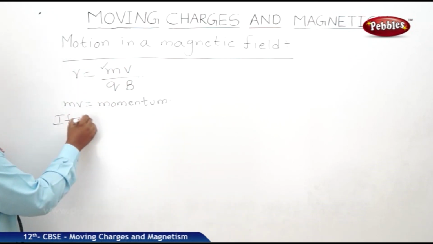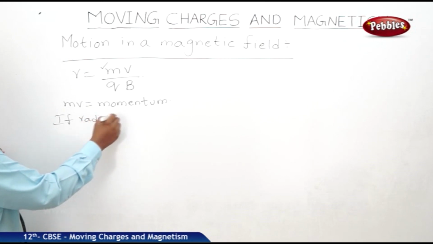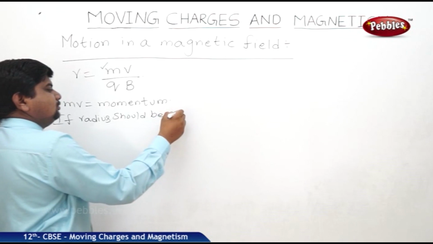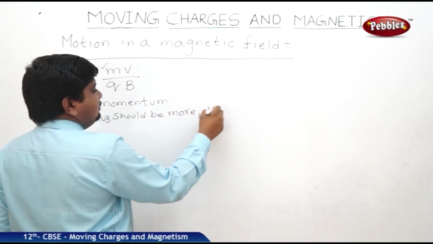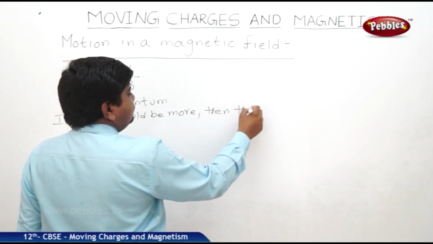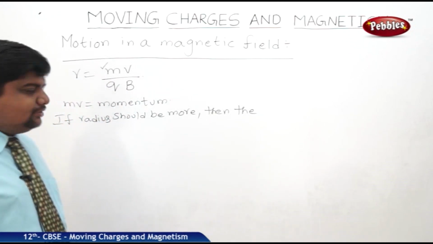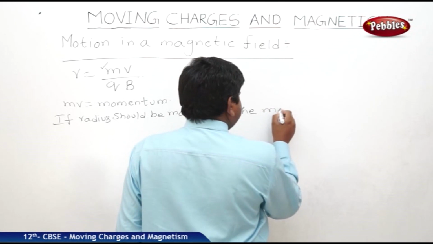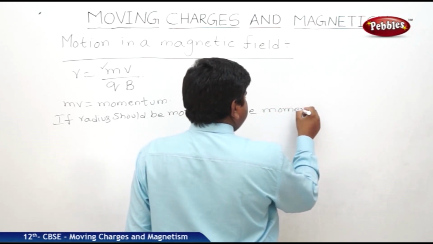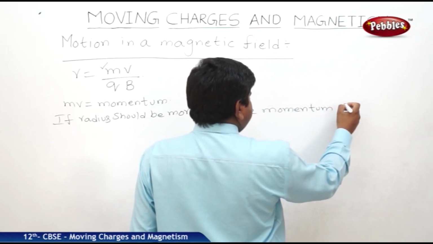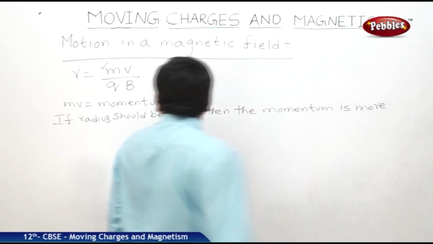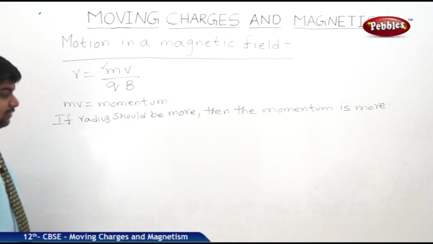If the radius is more, then the momentum achieved by the electron is more. So r is equal to m v by q B.